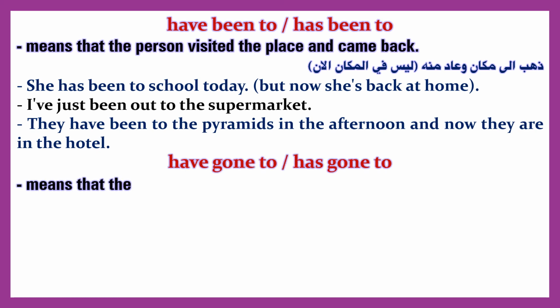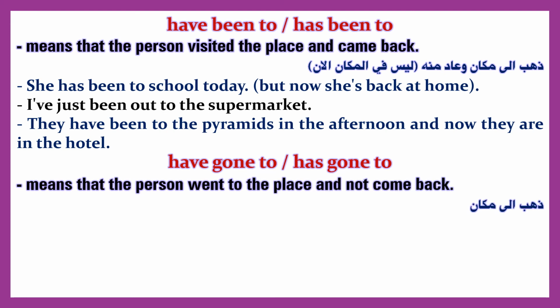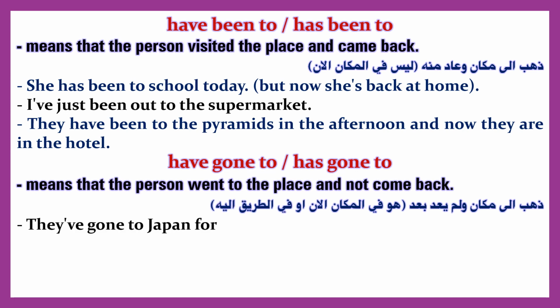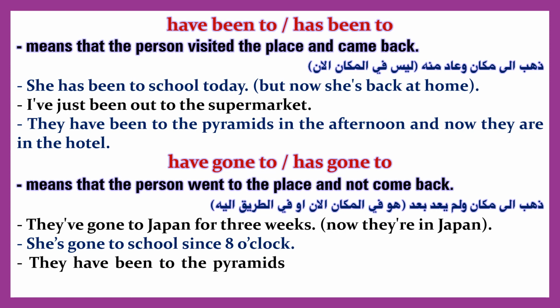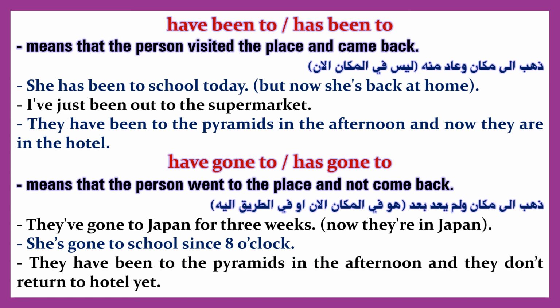Have gone to, has gone to, means that the person went to the place and has not come back. They've gone to Japan for 3 weeks. Now they're in Japan. She's gone to school since 8 o'clock. They have gone to the pyramids in the afternoon and they haven't returned to the hotel yet.